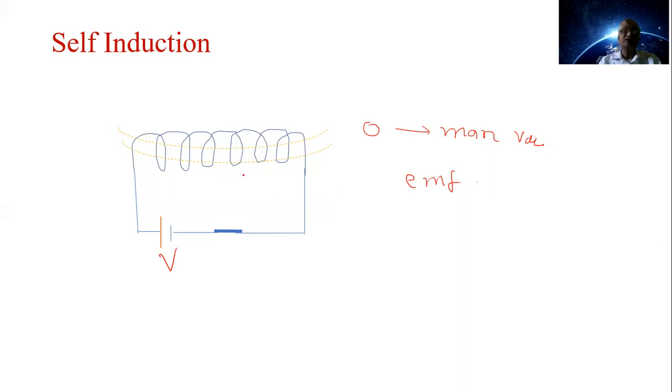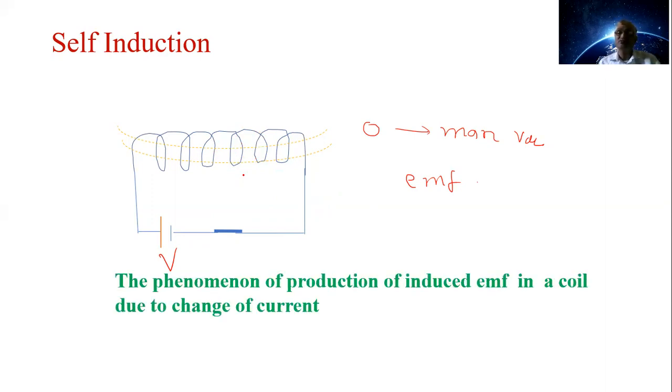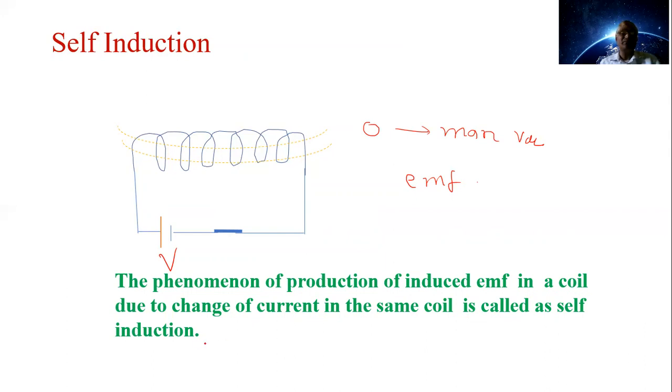Therefore, the phenomenon of production of induced EMF in a coil due to change of current in the same coil is called self-induction.